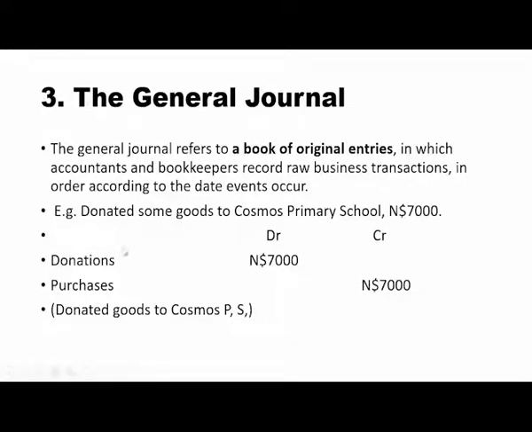So we are going to debit donation and credit purchases. If the instruction says write down the narration, you must write in brief, in brackets, what the transaction is all about. Here is written: donated goods to Cosmos Primary School, in brief.